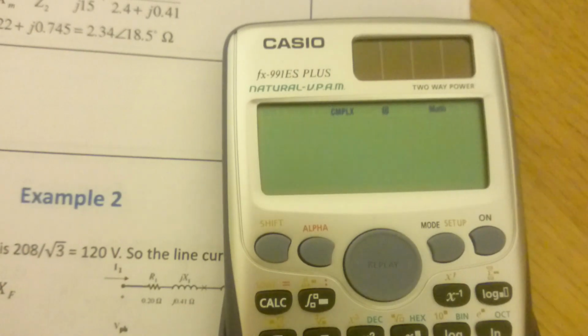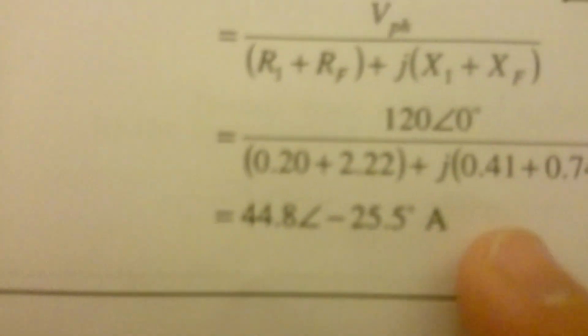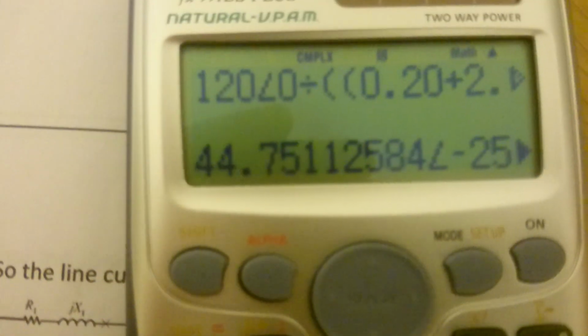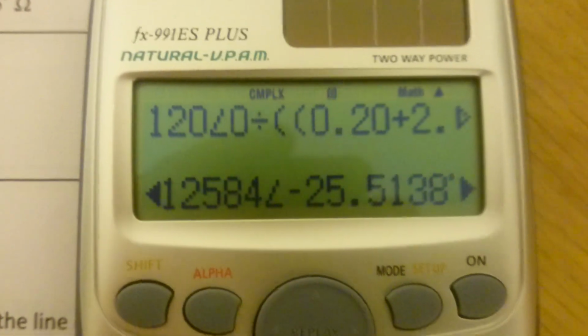So if we press equals, my answer is 44.75, and the angle should be minus 25.5, and it is minus 25.5.